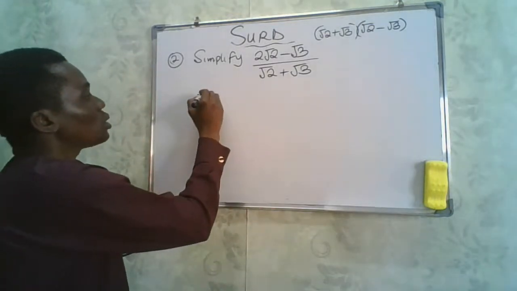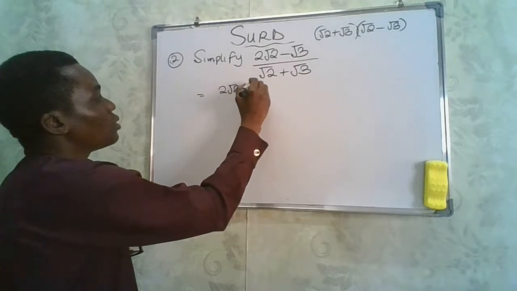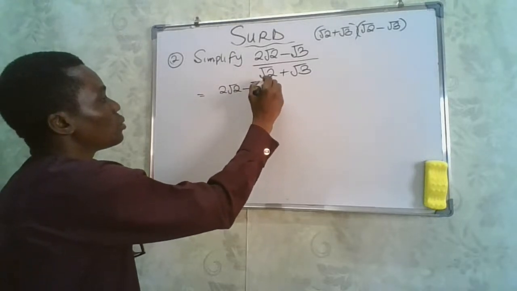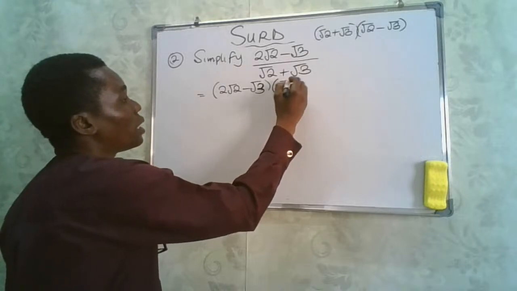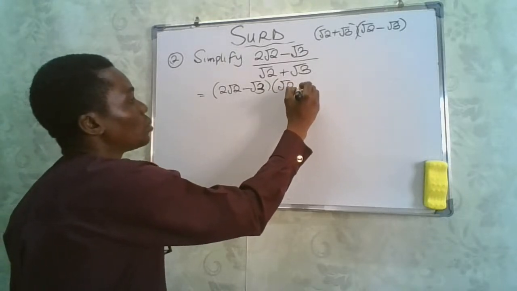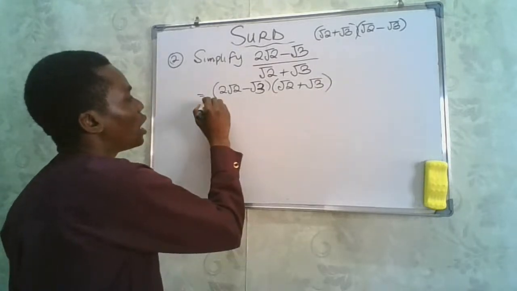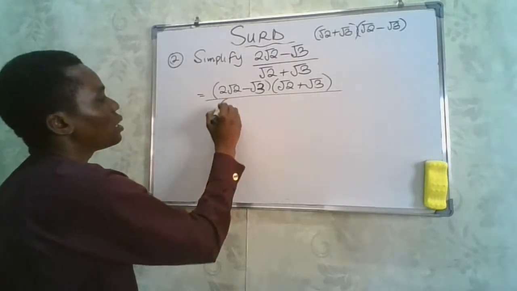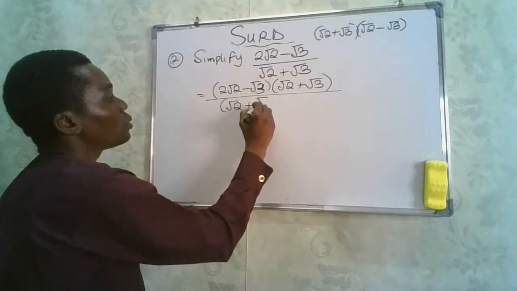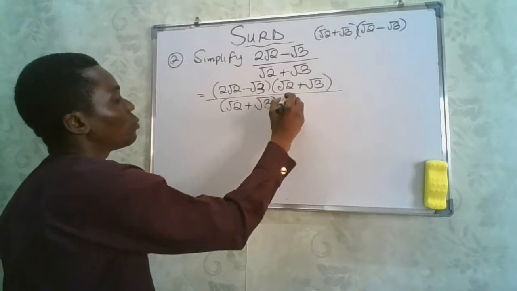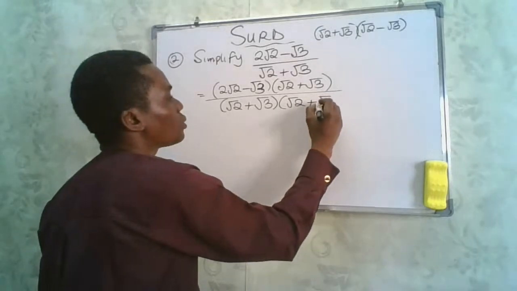So this is going to give us 2 root 2 minus root 2 root 3 multiplied by root 2 plus root 3 and all divided by root 2 plus root 3 multiplied by root 2 plus root 3.